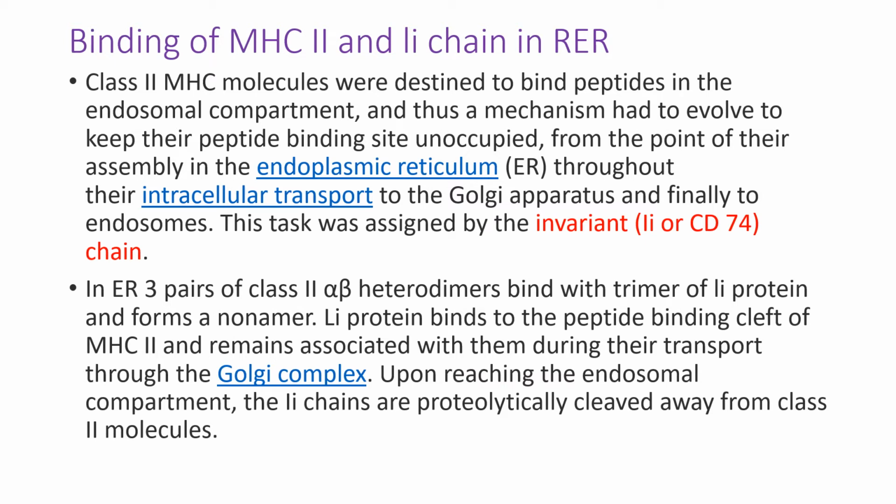Now the first step of the endocytic pathway of antigen processing is the binding of MHC2 and Li chain in the rough endoplasmic reticulum. MHC2 molecules are synthesized inside the rough endoplasmic reticulum, but they have to be transported to the endosome via the trans-Golgi network. Class 2 MHC molecules are destined to bind peptides in the endosomal compartments. Thus, a mechanism had to evolve to keep their peptide binding site unoccupied from the point of their assembly in the endoplasmic reticulum throughout the intracellular transport to the Golgi apparatus.